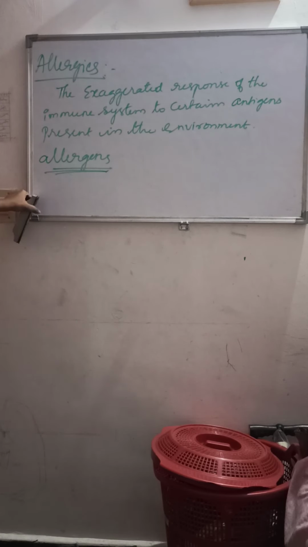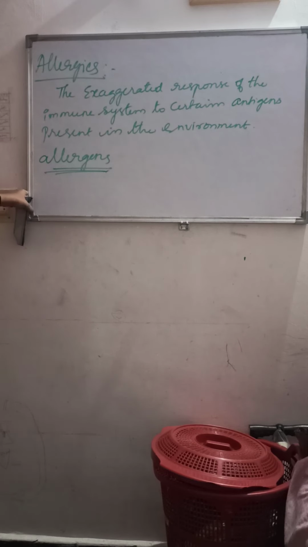So what is an allergen? The substances which cause the allergy are called allergens. As I said, there are many types of allergens: pollen grains, mites in the dust, animal dander. Animal dander, like pets you have living in your home, the dog hairs, which can be allergic. For certain people, they will cause skin allergies. Those are classical examples of allergens, right?